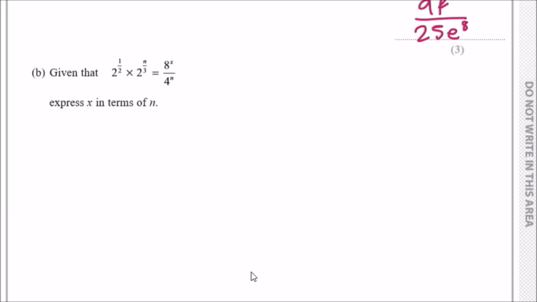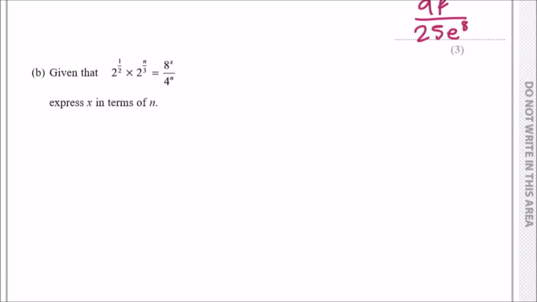Okay, part B, guys. Now we got, what do we have here? So it says 2 to the power half times 2 to the power n over 3 must equal this right side. Express x in terms of n. Ooh. First things first, this is another popular question. The way this works is that they're pretty much expressing the 8 and 4 as powers of 2 as well.